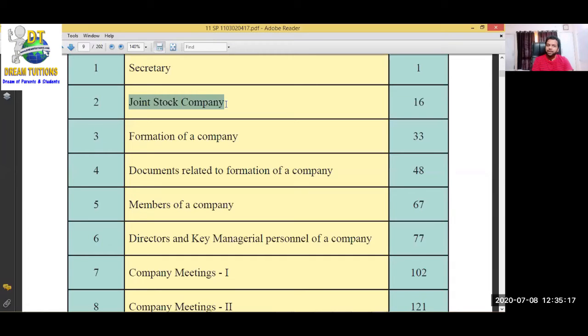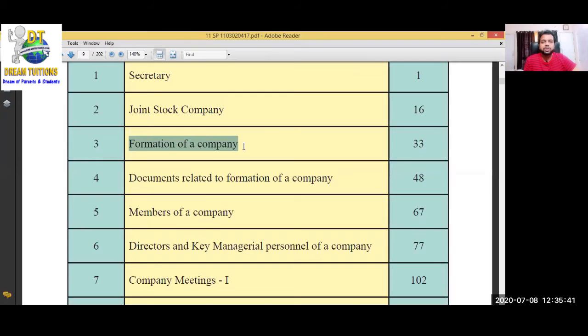Okay, understood? Now see, if we are not taking SP, that means we don't know how to start a company. Once you do not choose the SP subject in 11th, that means for 2 years you are not going to see all this material, all this information. That is why I told you SP is 60% of commerce. So the third chapter is about formation of a joint stock company, how a joint stock company is formed.